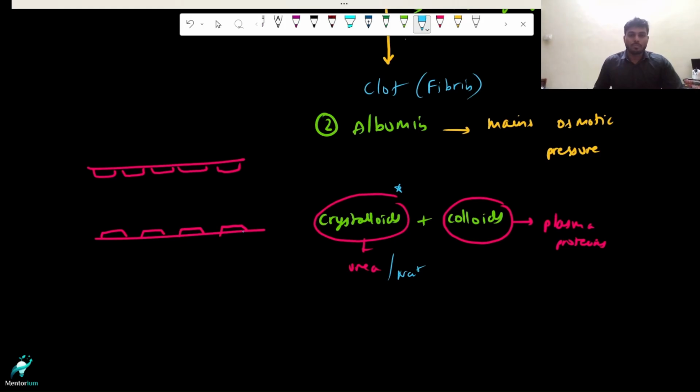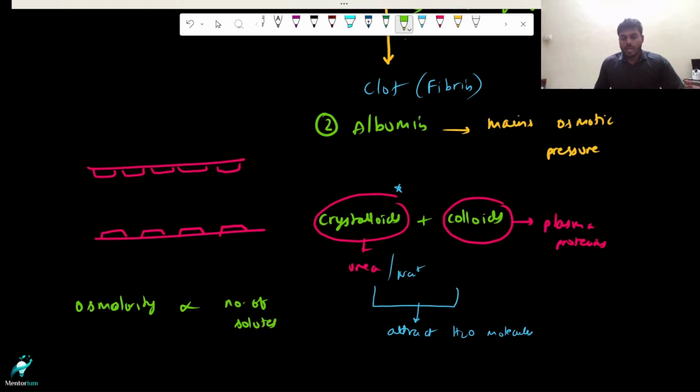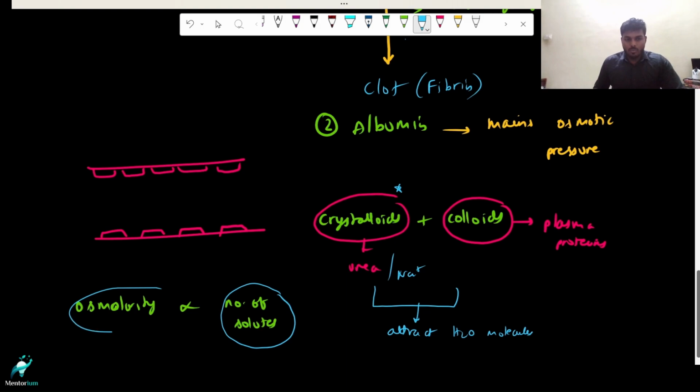What is this osmotic pressure? Basically, these two compounds can attract water molecules. A very important concept you need to understand is that osmolarity is directly proportional to the number of solutes. 90 to 92% of your plasma is made up of water, that is your solvent, and the remaining 8% is solutes. The more solutes that are present, especially albumins, the more will be the osmolarity. What does osmolarity refer to? The ability to attract water within themselves.